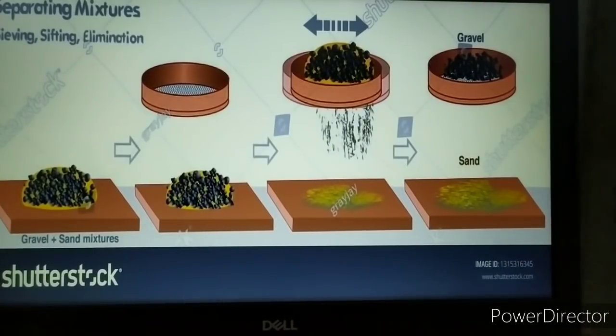The smaller particles will be collected down, and the bigger stones will remain in the sieve itself. Then with further sieving, the much finer particles, finer than the sand particles, will be separated. So this way we will get the different size particles by this separation technique.